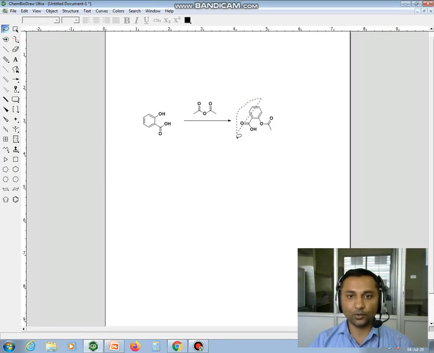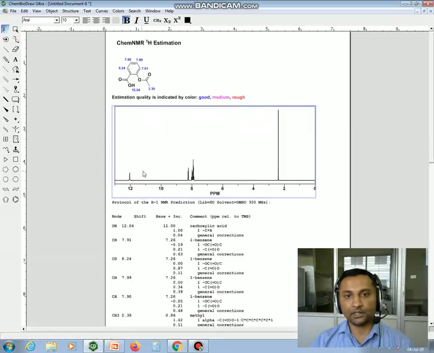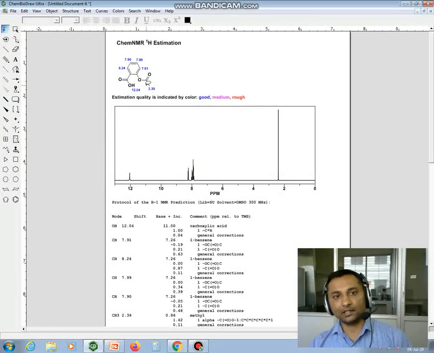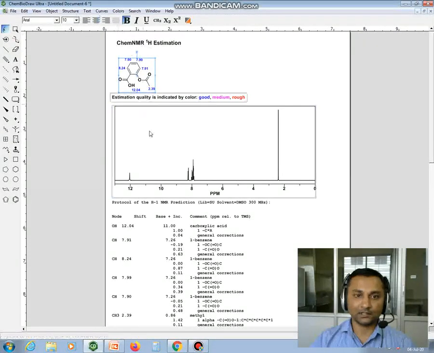So if you want to know the NMR of this compound, you just click on this structure and go to structures and predict 1H NMR. So you can get the NMR pattern for this compound. So you can check the NMR, even you can check the C13 NMR.